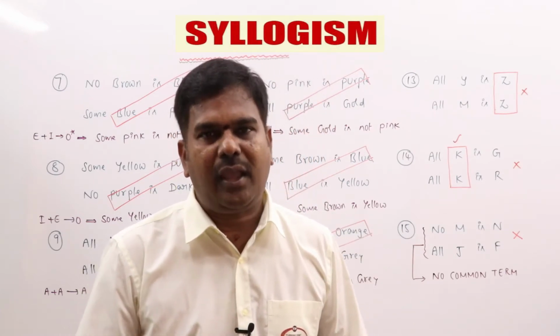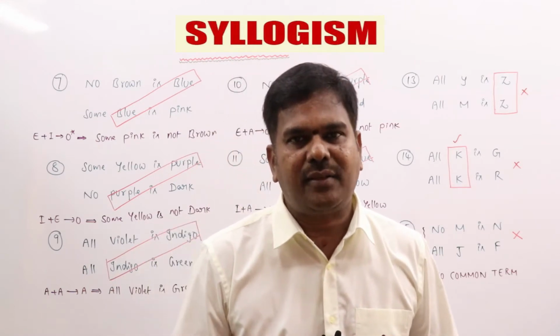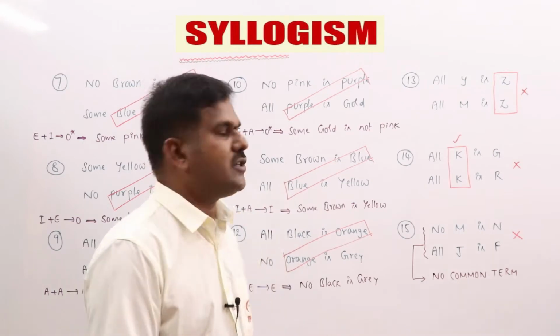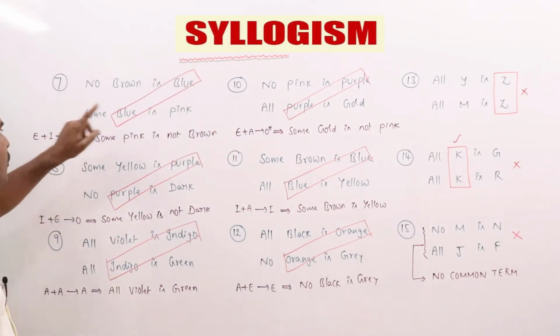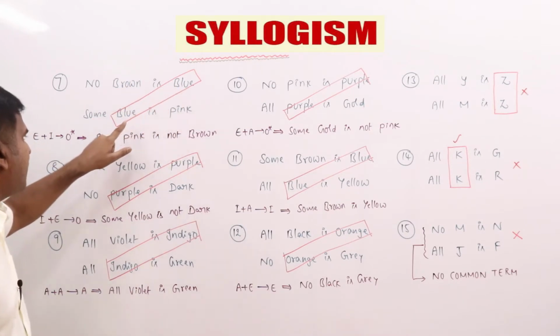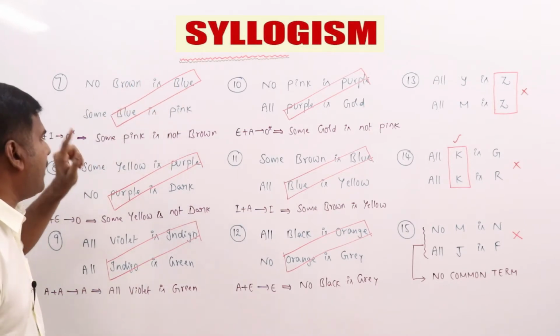A plus A is A, A plus E is E, I plus A is I, I plus E is O, E plus A is O star, E plus I is O star. Now it is E plus I, O star. It is been properly aligned. Predicate of the first statement and subject of the second statement is a common term.